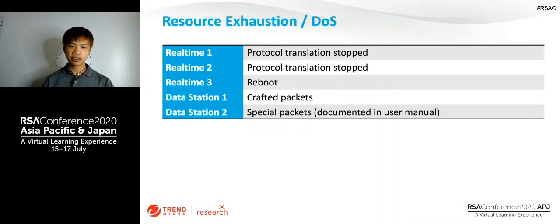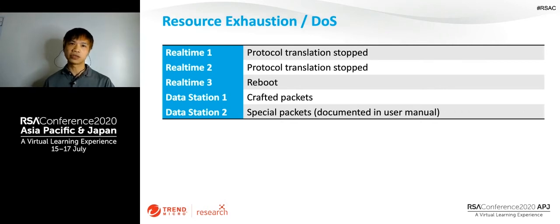So first is resource exhaustion or denial of service. All of the protocol gateways that we have studied have suffered from resource exhaustion. Like real-time gateway 1 and 2, we're able to just send the first 400 packets to make the protocol gateway stop, and then every 1,200 packets, they crash again. And the third real-time gateway even reboots under heavy stress.